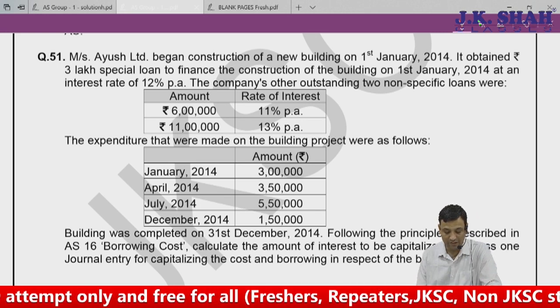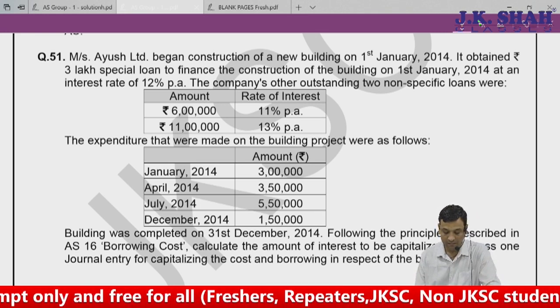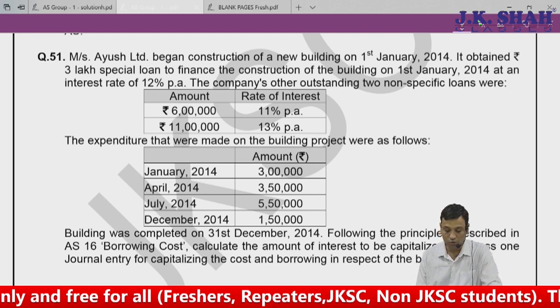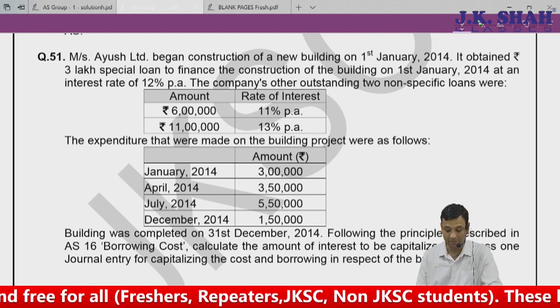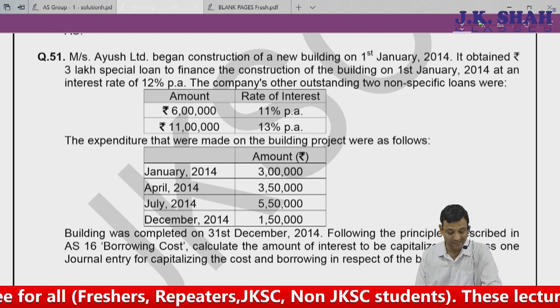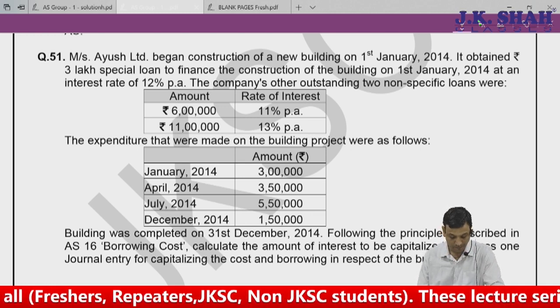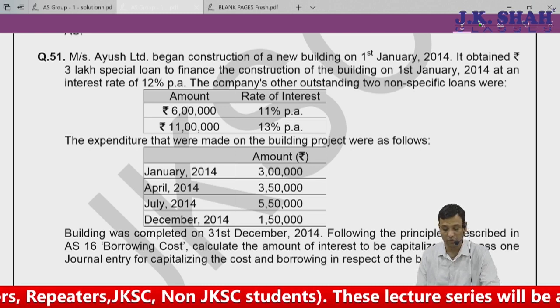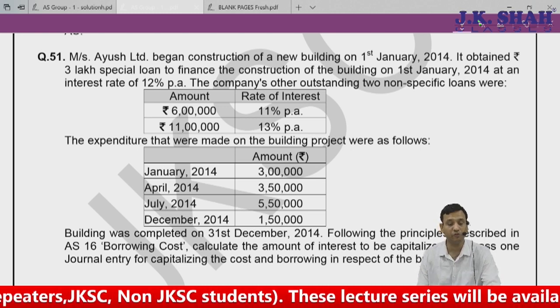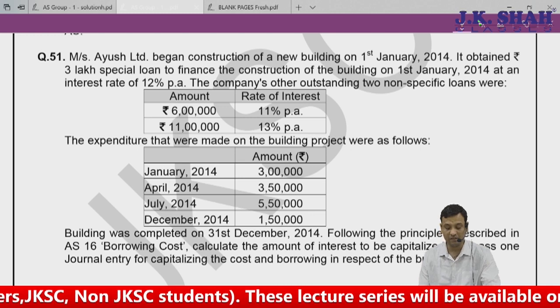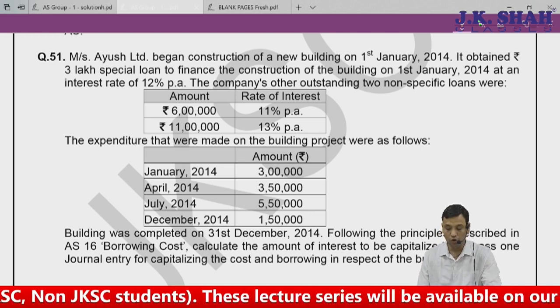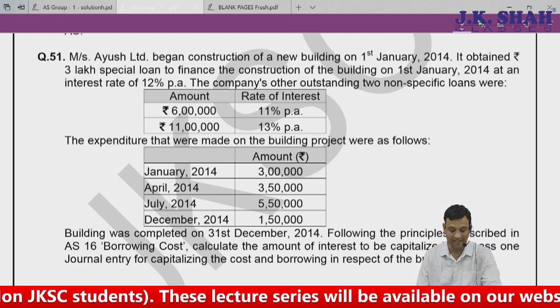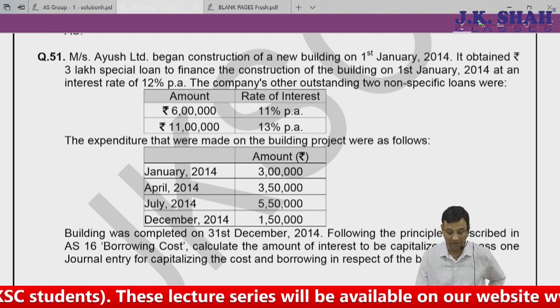Messrs. Ayush began construction on a new building on 1st of January 2014. Next question, number 51. It obtained rupees 3 lakh specific loan to finance the construction of a building on 1st Jan 2014 at an interest rate of 12%. The company's other outstanding two non-specific loans were 6 lakhs at 11% and 11 lakhs at 13%.